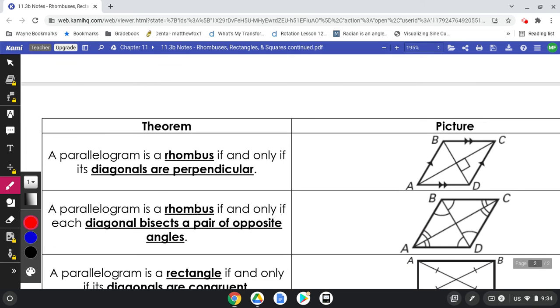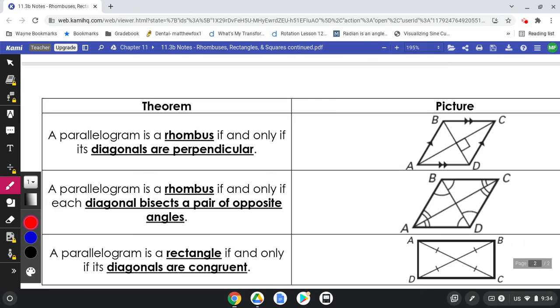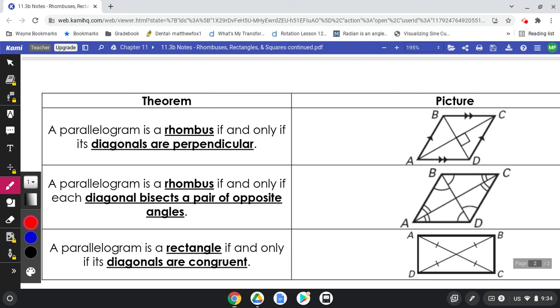Now, as a reminder, yesterday we talked about some rules with diagonals. So the diagonals of a rhombus are perpendicular. Now, one we did not mention yesterday that is true, the diagonals of a rhombus are not only perpendicular, they also bisect the opposite angles. As you can see here, over here in the corner, these two angles are also the same as these two. We already know in a parallelogram that opposite angles are congruent, but now they are bisected as well by the diagonals. That is the case if it is a rhombus, okay? And then finally, we talked about a rectangle is going to have diagonals that are congruent.